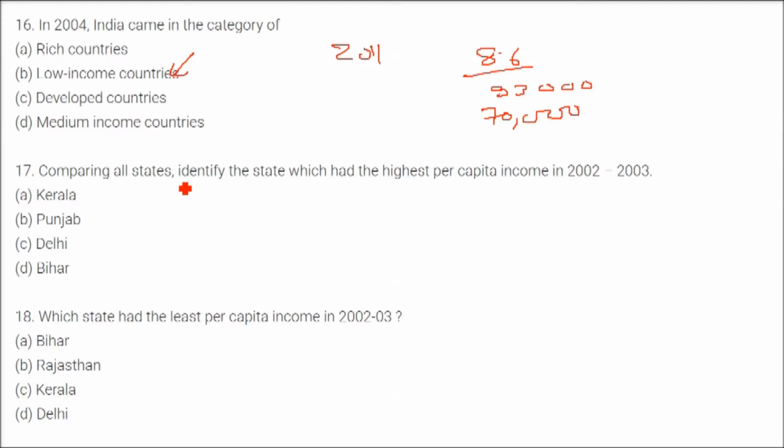Comparing all states, identify the state which has the highest per capita income in 2002-2003. The answer is Punjab. Which state had the least per capita income in 2002-2003? And the answer is Bihar.